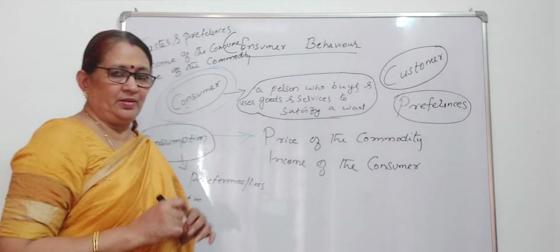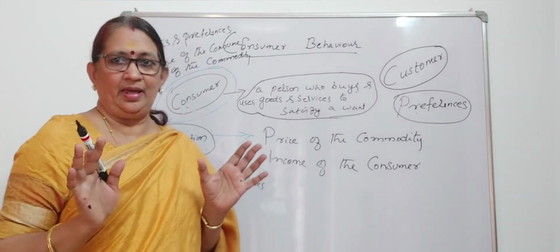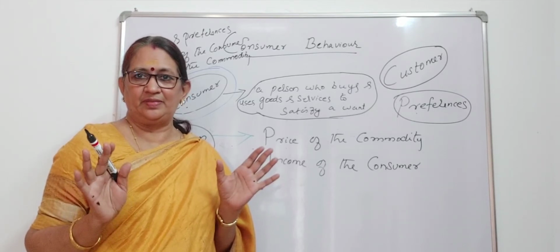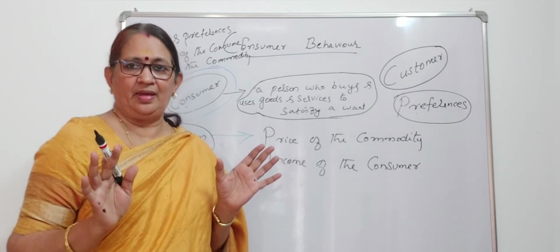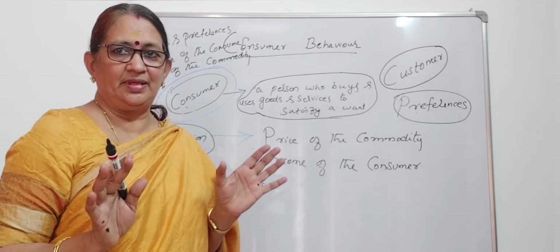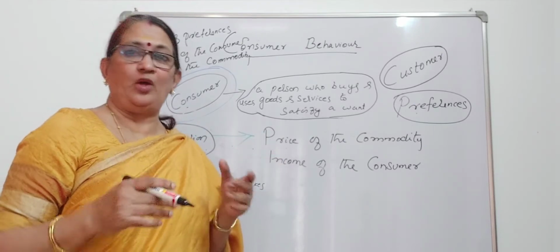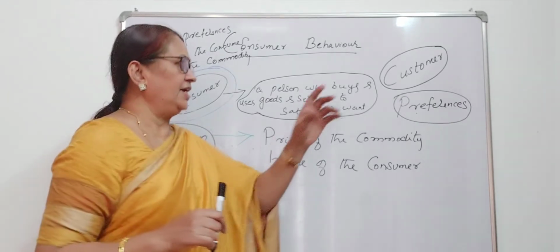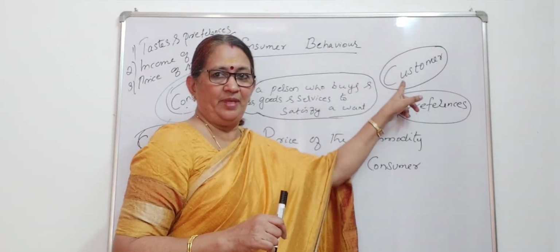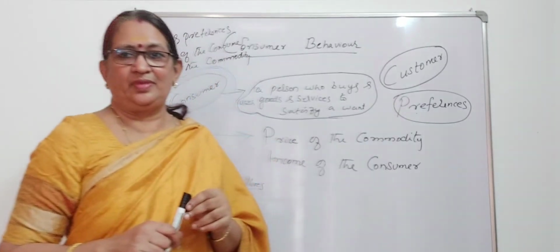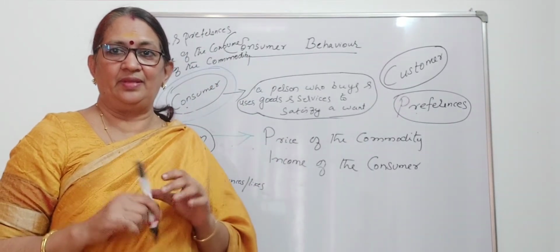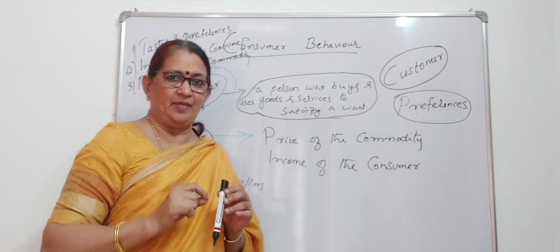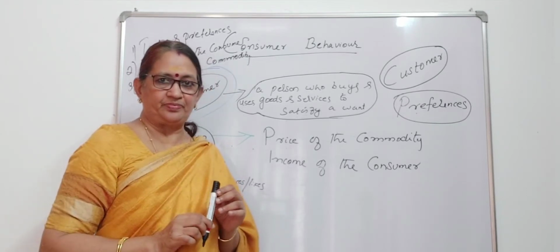Okay? So, in every shop you can see customers. The customers may not be consumers. What do you mean by that? A customer may be a consumer, may not be a consumer. Who is a customer? The person who goes to the shop and purchases a commodity by giving a price.